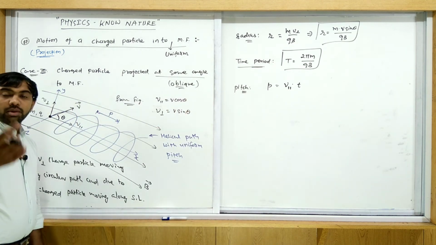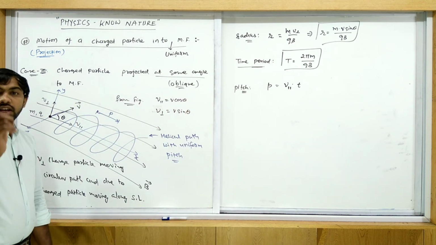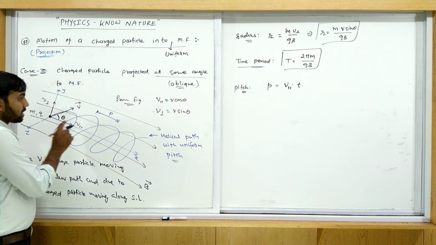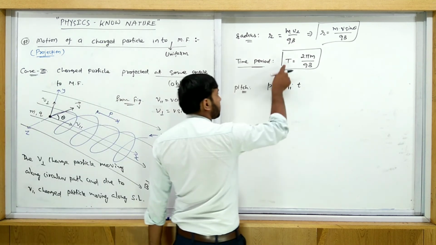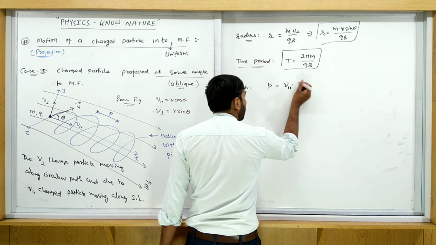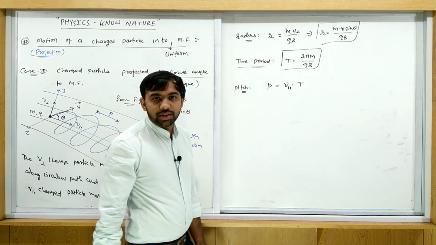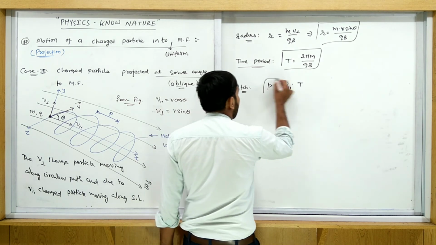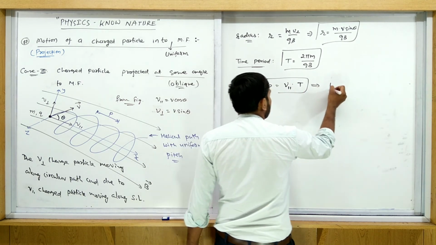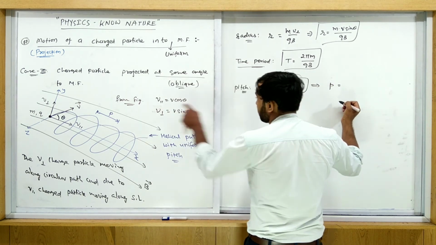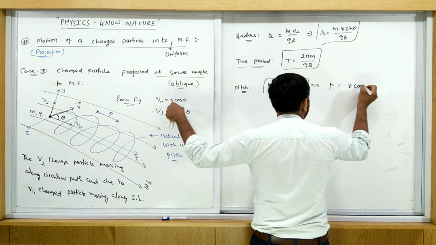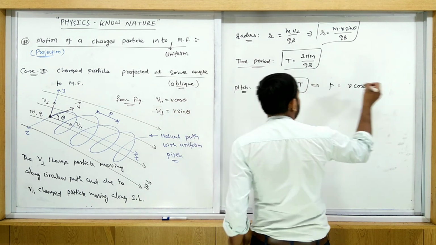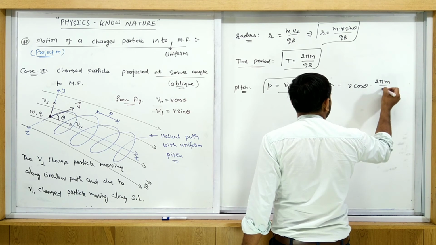And in which time is this distance considered? In one time period. So small t is replaced by capital T. This equation is exactly the same as distance equals speed into time. So put both values here. So pitch is equal to V parallel, which is V cos theta, into the time period, 2 pi m upon qB.